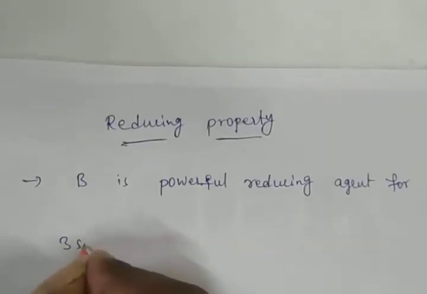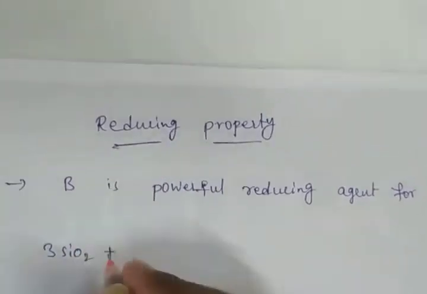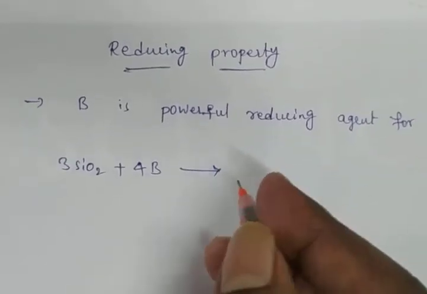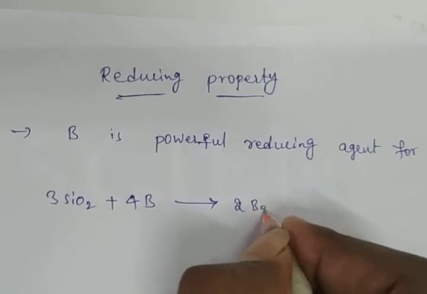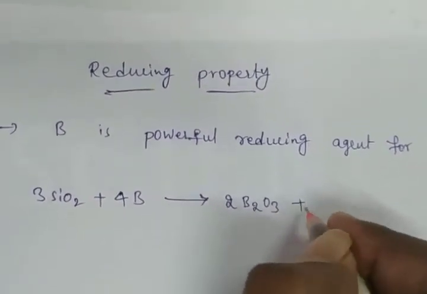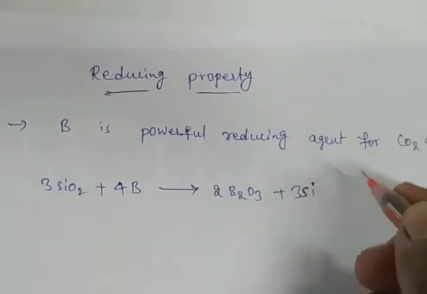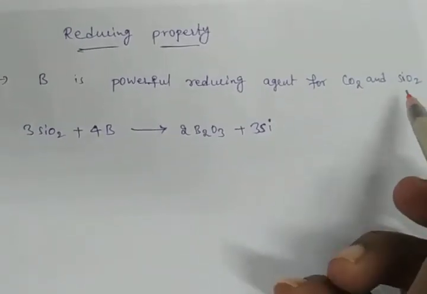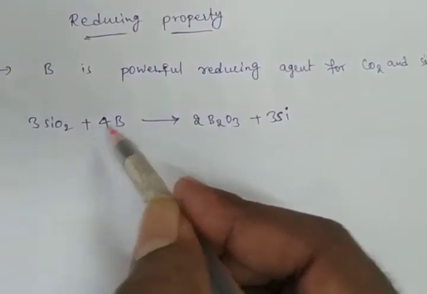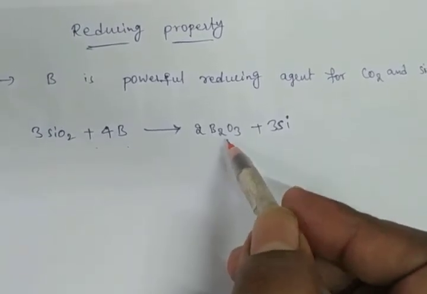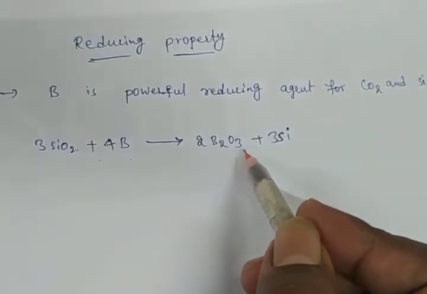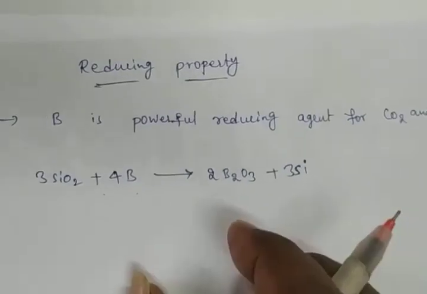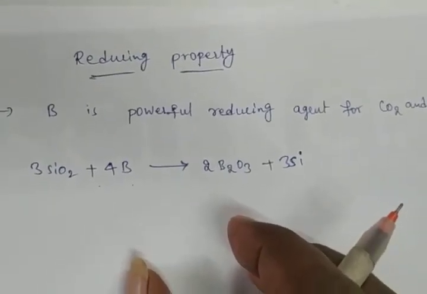Here, 3 moles of silicon dioxide plus 4 moles of boron gives rise to 2 moles of B2O3 plus 3 moles of silicon. So 3 moles of silicon dioxide reacted with 4 moles of boron forms boron oxide, formula B2O3, and 3 moles of silicon. This is the reducing property.